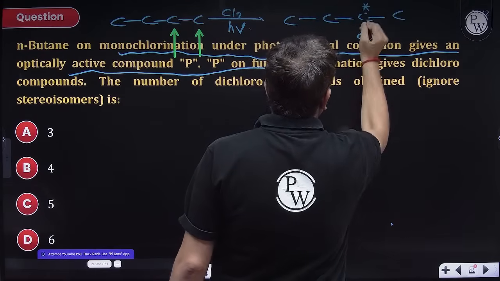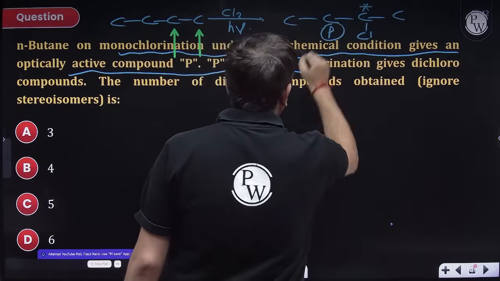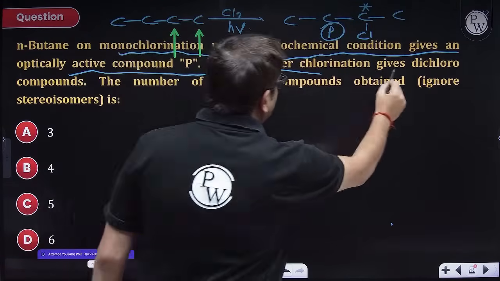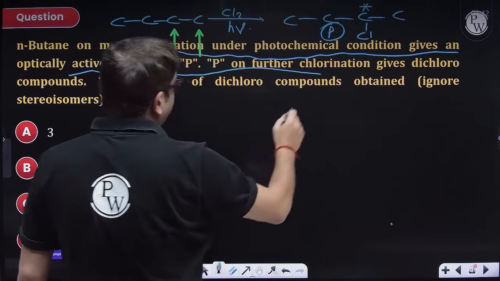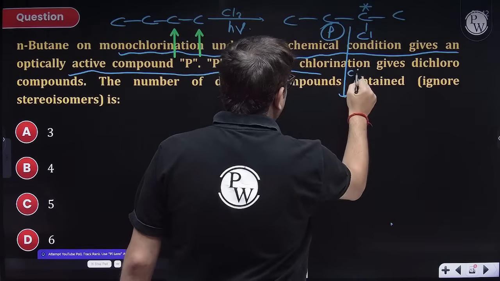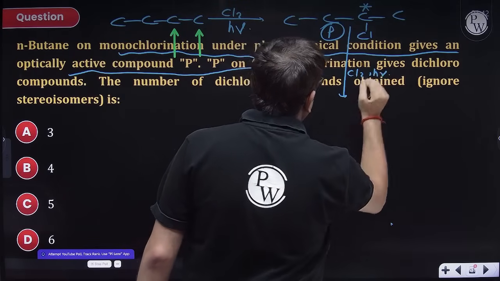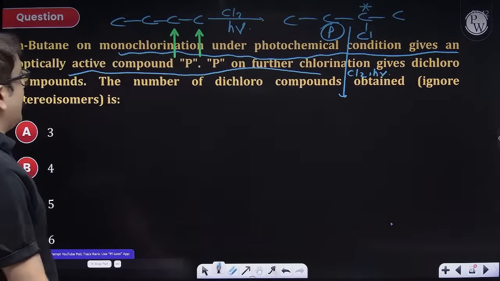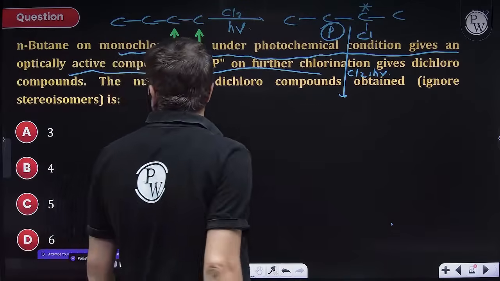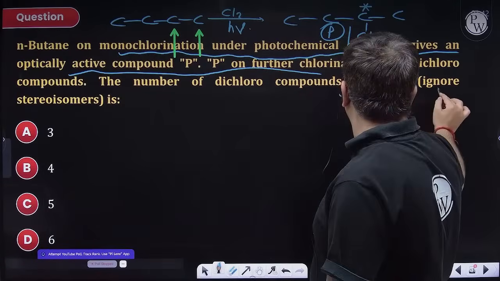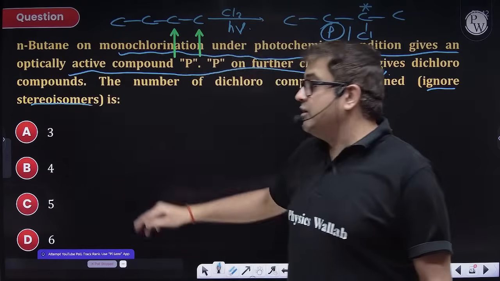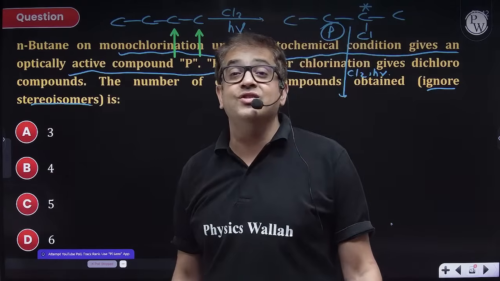Hence, I'm taking this one. So this will be my P. P on further chlorination gives a dichloro compound. I have to further do chlorination. So it will form dichloro. And I have to give the isomers. Okay, I do not have to consider the stereoisomers. So you just have to give the structural possibilities.